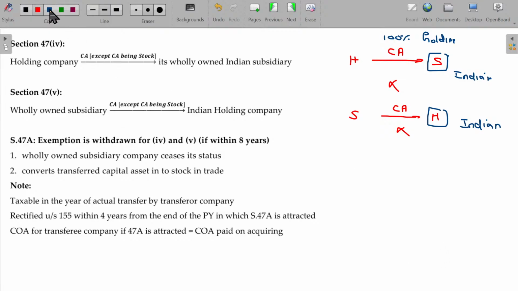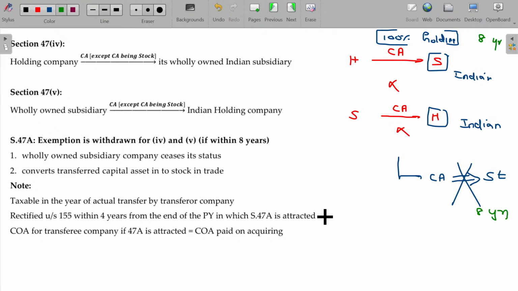Now, this capital asset should not be converted into stock in trade. And this holding status should also be continued, for how many years? At least for 8 years. So suppose the holding company at the time of transfer holds 100%. A matter of 3 months after the transfer of the asset, having enjoyed the benefit, he now loses the 100% status, say around 5% shares sold out. Or the transferred capital asset is converted into stock in trade by the transferee company.